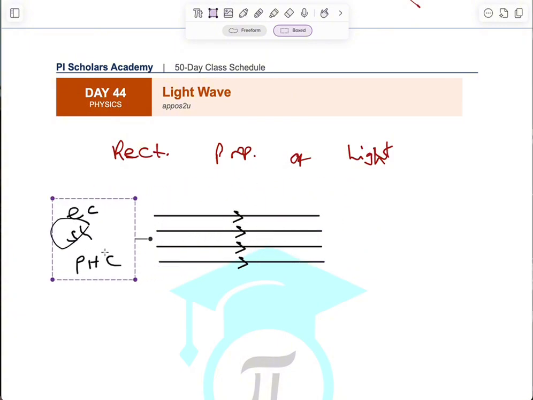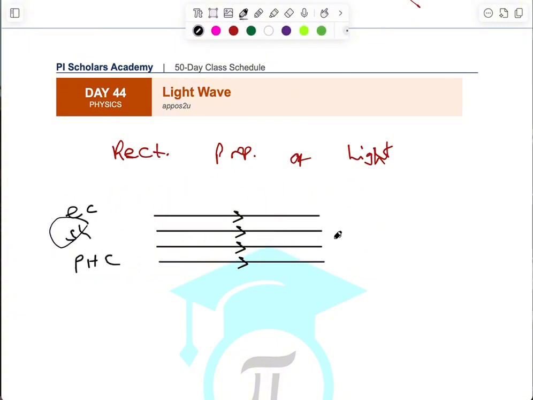So this is how we know that light actually travels in a straight line. The first thing is that if light should hit this object, so let's say the object is there, and this object is an opaque object. So what we observe is that on this other side, light will not be able to make it to some path. And so if you have a screen on this side now, this particular light, some of it will make it down here.